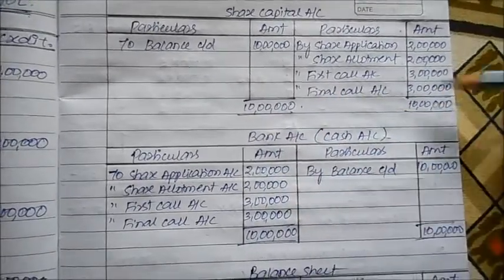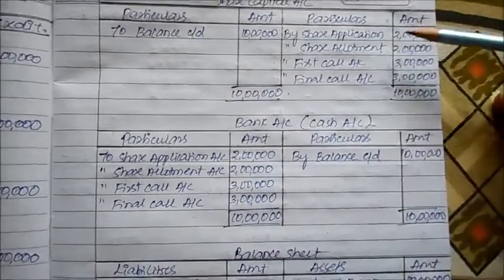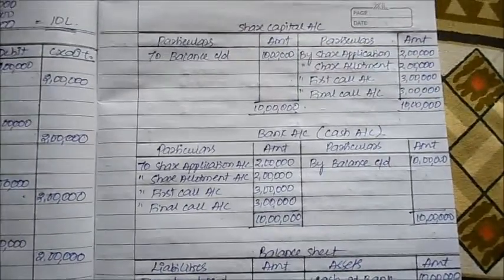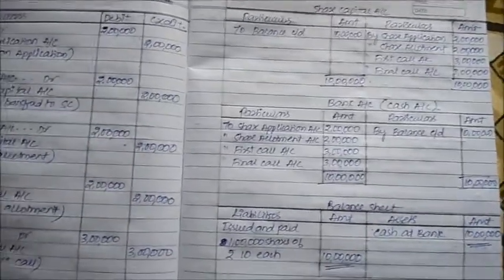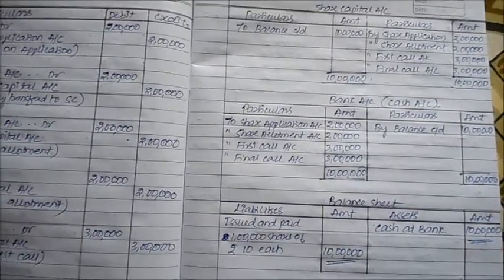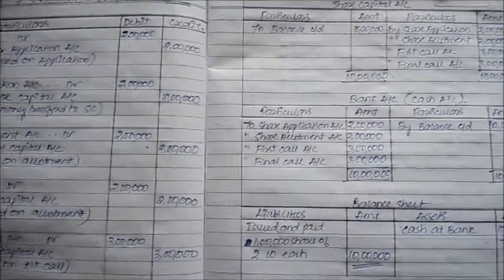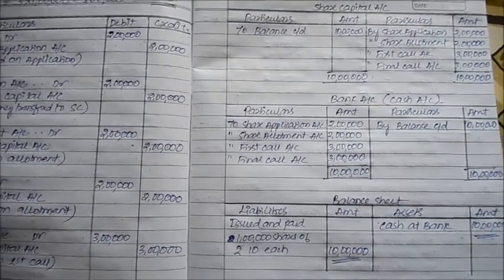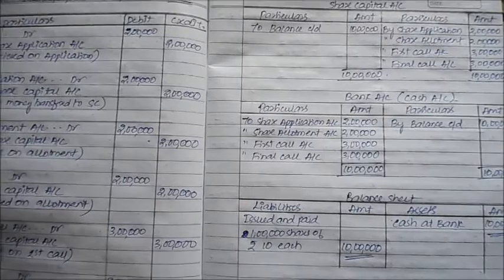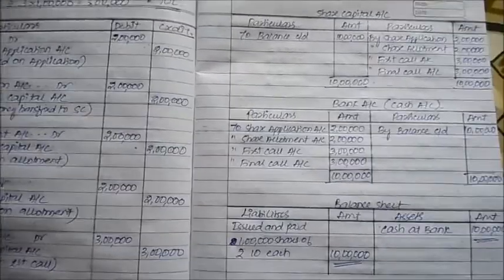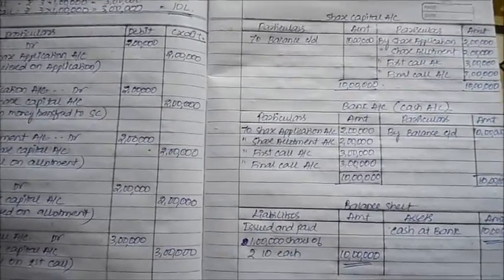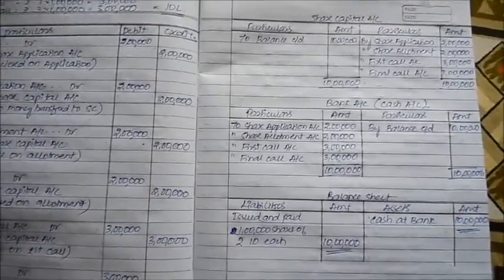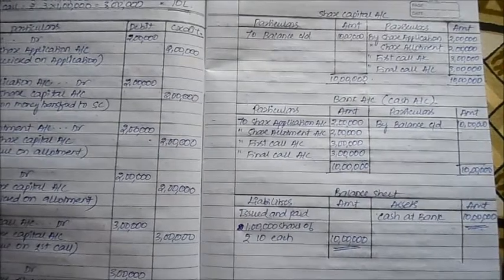Next is your share capital: how much money has taken the form of your capital. Application, allotment, first call, final call. So this is one of your simplest, easiest varieties of problems. With journal entries and a few ledger accounts, whenever these kinds of questions are asked, it's generally for section C for 12 marks, 14 marks, 15 marks, depending upon the university you are applying for exams.